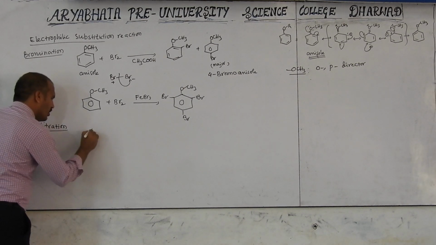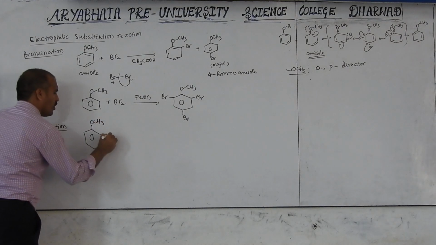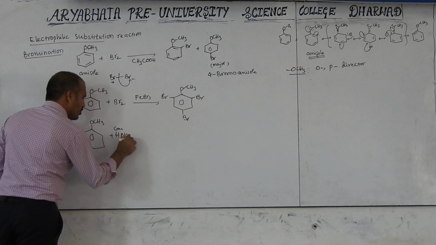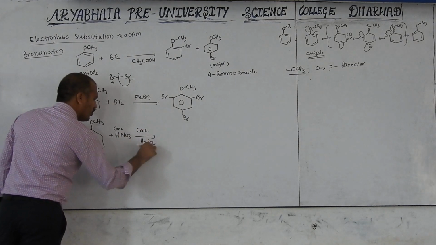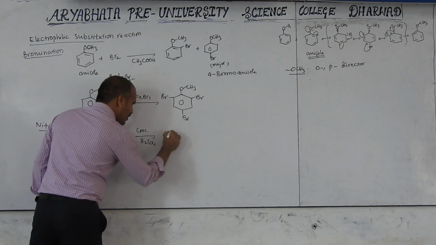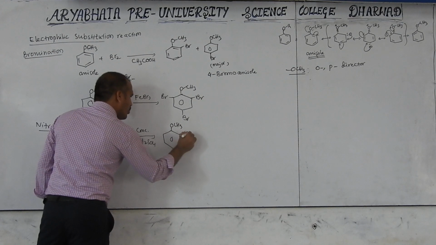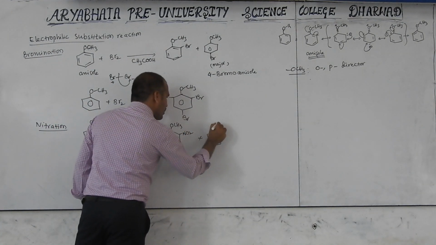Next, nitration. This anisole reacts with concentrated HNO3 and concentrated H2SO4. Then we will get OCH3 and NO2: one ortho product, another para product.